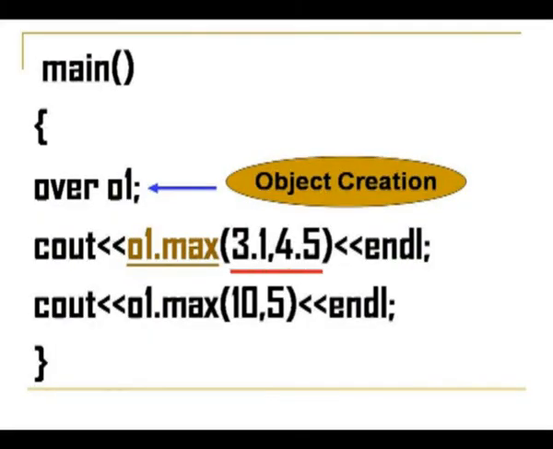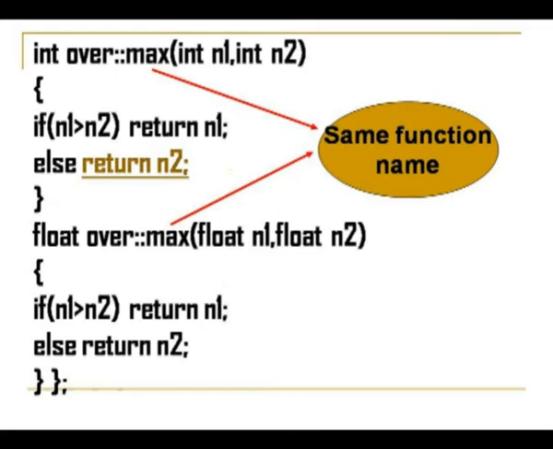Here you have two arguments, 3.1 and 4.5. We all know that when there is a decimal value, it is a float value in C++. So, immediately the control will go to the max function which carries the float values. This is the max function carrying the float values.